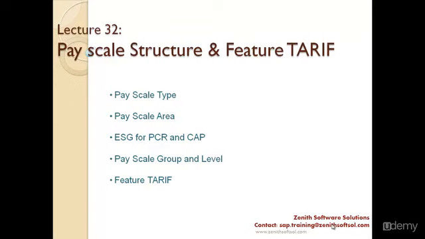Now, this is pay scale structure which is relevant for pay scale, which is nothing but infotype 8. Infotype 8, if you recall, is a basic pay infotype. So let us understand what is pay scale type, what is pay scale area, what is employee subgroup grouping for PCR and CAP, and what is pay scale group and level, and then feature tariff.